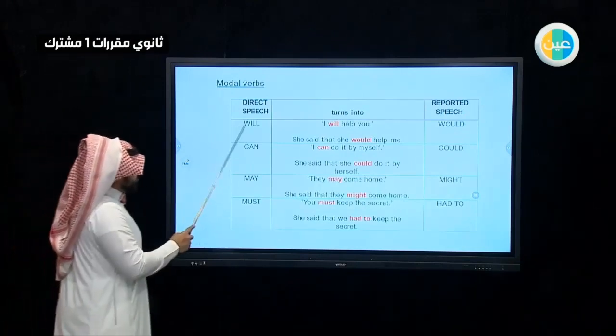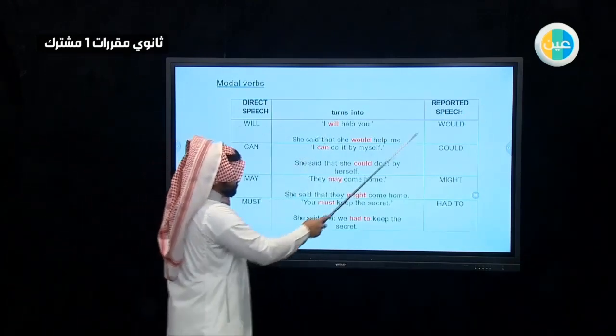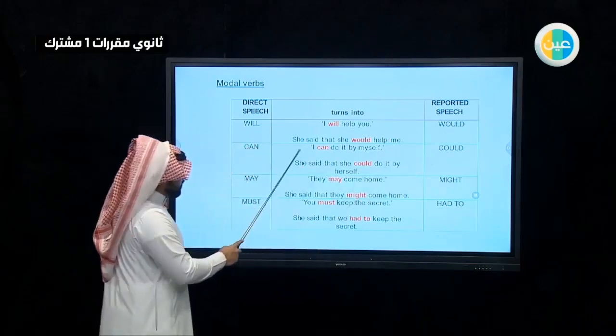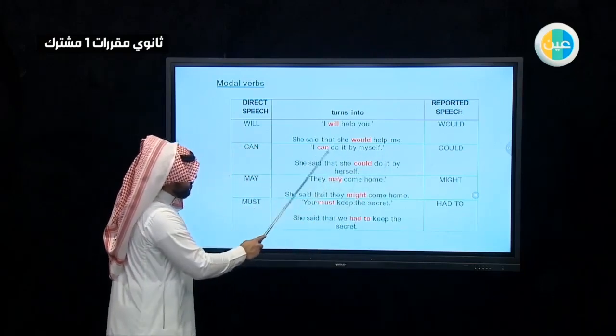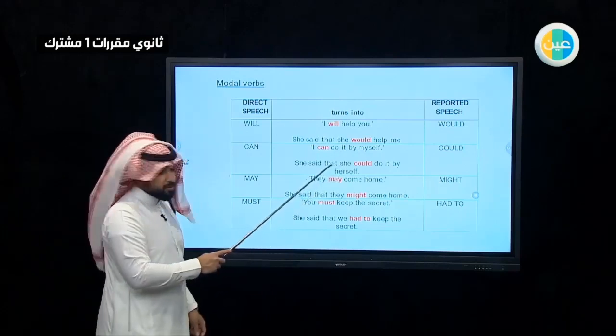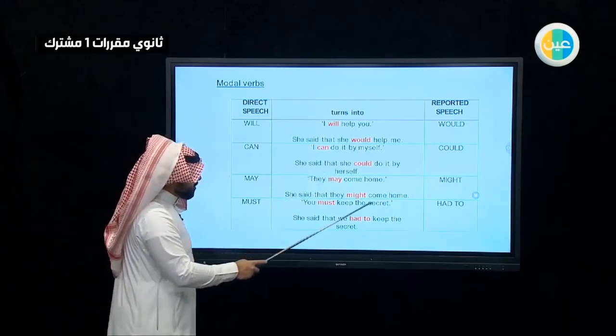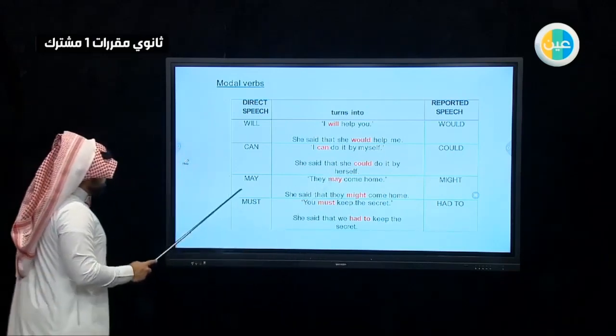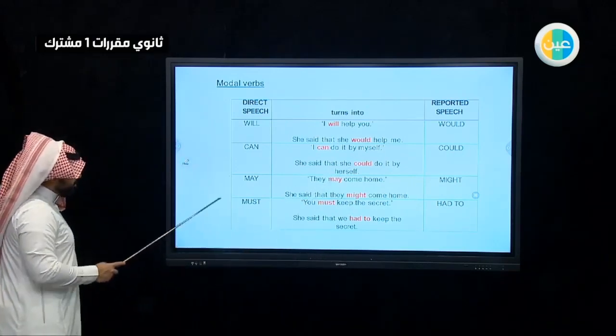Modal verbs. Well, you have to change will to would in reported speech. Can to could. You can see here, I can do it by myself. This is just a direct speech. And here, when you want to transfer to reported speech, you have to change it to could. May to might, must to had to.